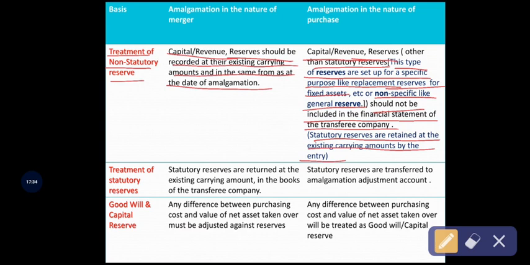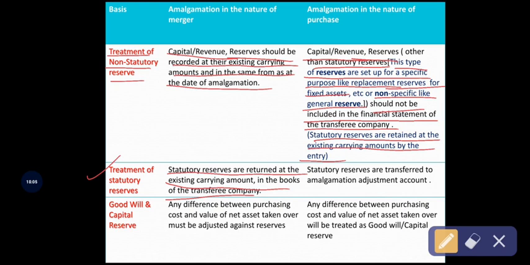Okay, the next difference is based on the treatment of statutory reserves under different natures. Statutory reserves are retained at the existing carrying amount in the books of the transferee company. The transferee company is also called the purchasing company. Let's see how statutory reserves will be treated under the different natures, that is, under amalgamation in the nature of merger and amalgamation in the nature of purchase.